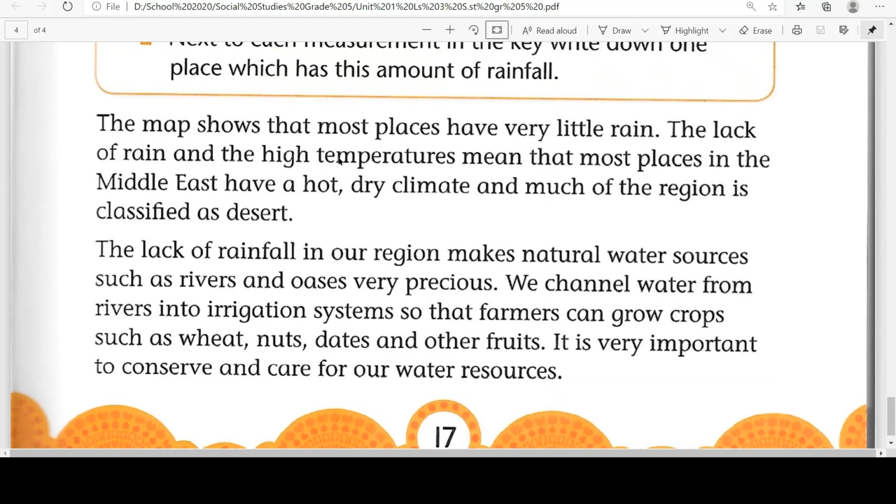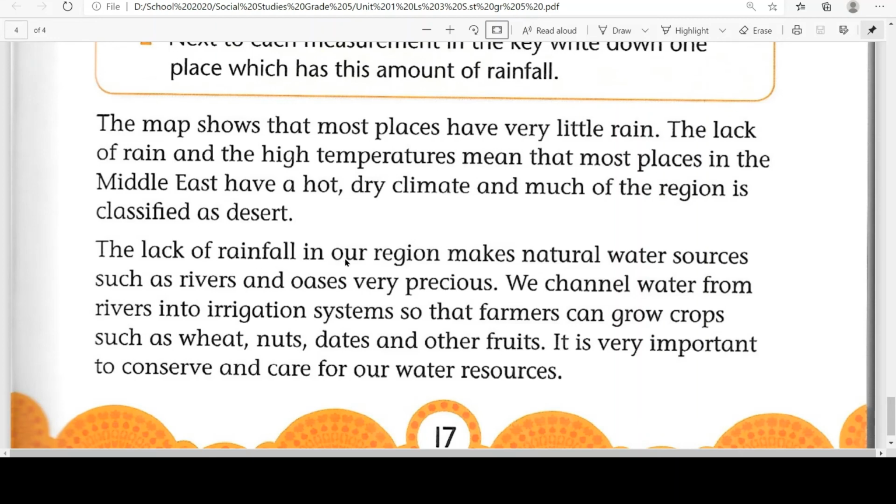The map shows that most places have very little rain. The lack of rain and the high temperatures mean that most places in the Middle East have a hot, dry climate, and much of the region is classified as desert. So in Saudi Arabia, in Arabian Peninsula, most of the areas are hot and dry, and they are known as desert areas because there is very less rainfall and they are very dry areas.